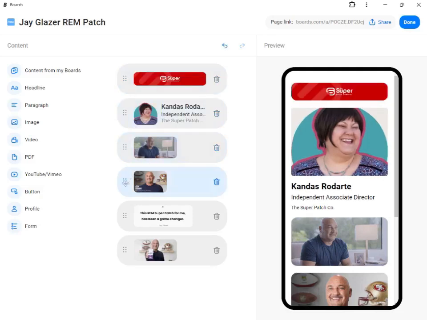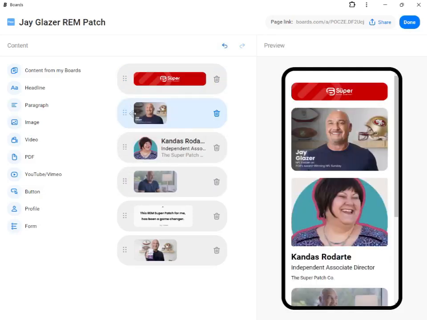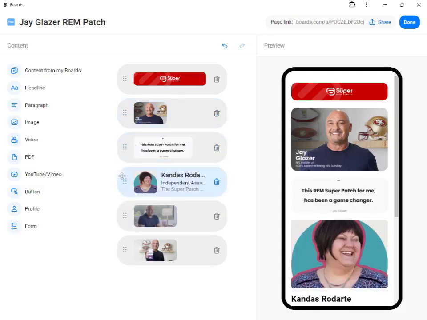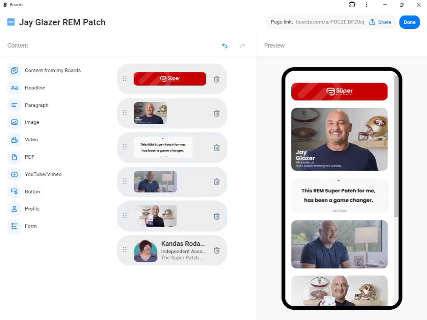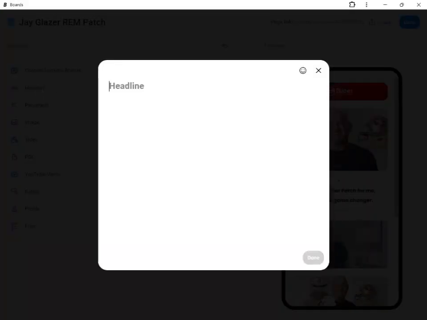So I'm just going to reference the email that I received, and I'm going to match up the images with that email. Is that one and that one? Okay, so that's the correct order for the images. And now I'm going to put in the headlines. Again, I am just copying information from an email that I received that I thought would make a great web page. So there's the first headline.